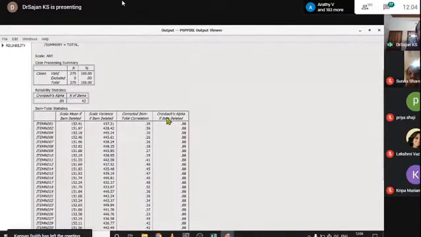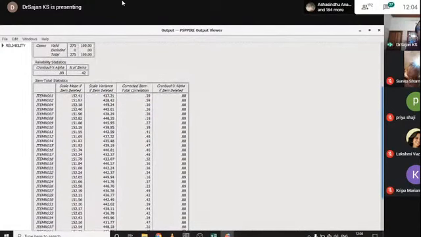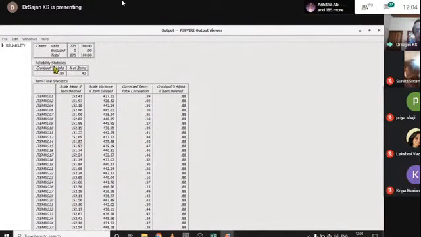You can increase this 0.89 by deleting some items. Only if an item shows a value greater than this, you can delete that item. That means deleting that item will improve the Cronbach alpha.